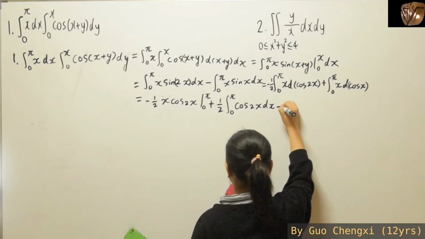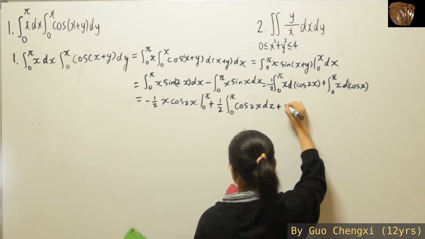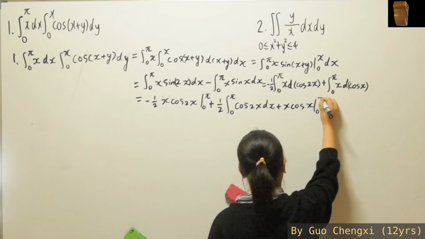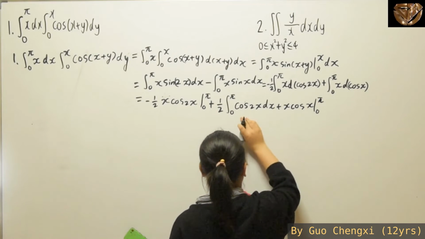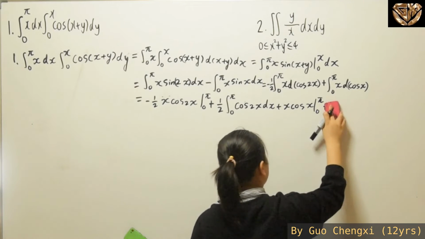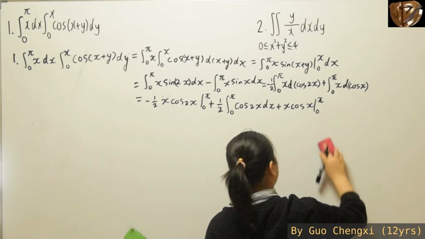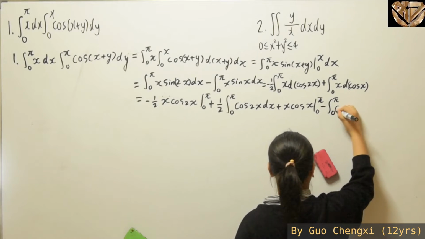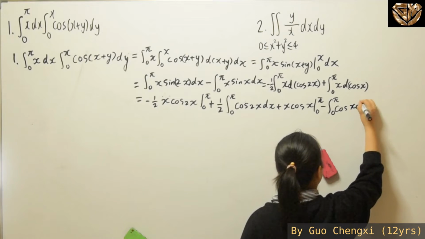Well, similarly for this part, you're going to get x cosine x from 0 to pi. And then over here for this part, it's minus because of the integral by parts. Minus integral from 0 to pi cosine x dx.